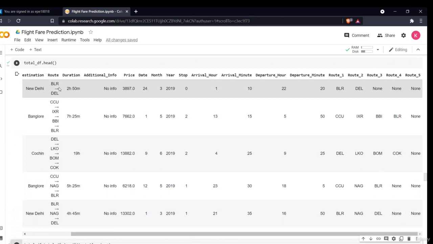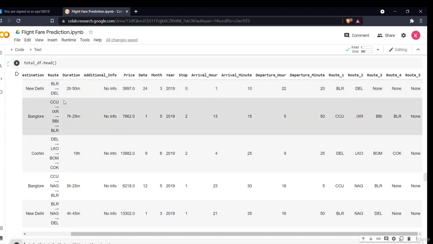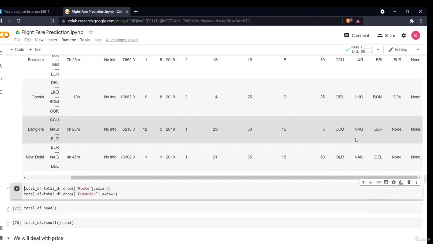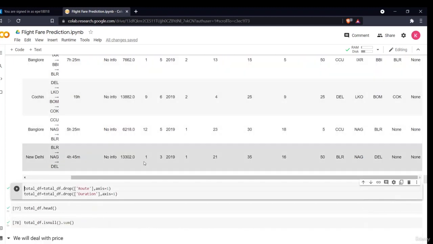If we take the first data row as an example, the first source is BLR, then route 2 is DEL. There are no other routes, so it has assigned none. Same for the second: the first is CCU, second is IXR, third is BBI, fourth is BLR, and the fifth one is none. Similarly, it has mapped all my data.